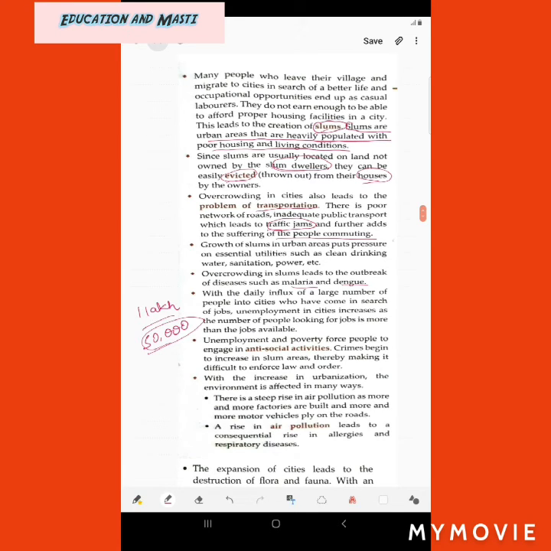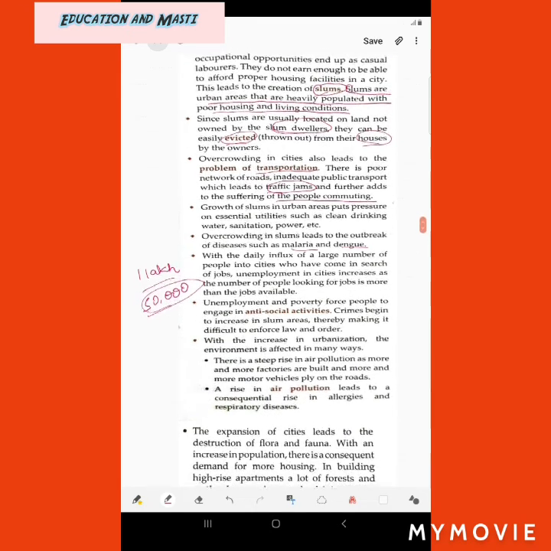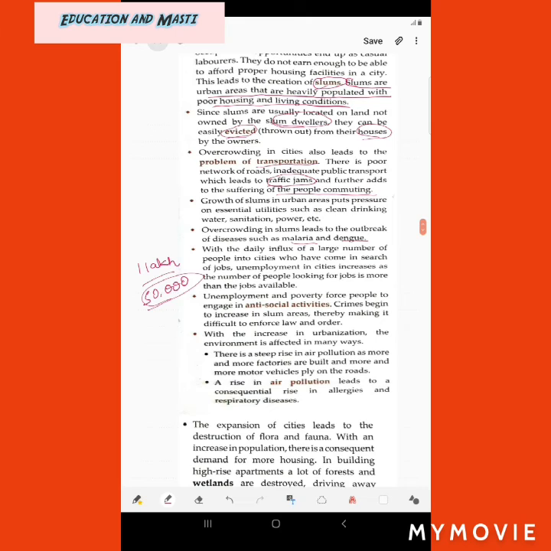Then with the increase in urbanization, the environment is affected in many ways. Means the environment is affected very adversely. Mainly the negative impacts are on our environment only. We will have to face the negative impacts, but the environment is facing more than us. The first point is that there is a steep rise in air pollution, as more factories are built and more motor vehicles ply on the road.